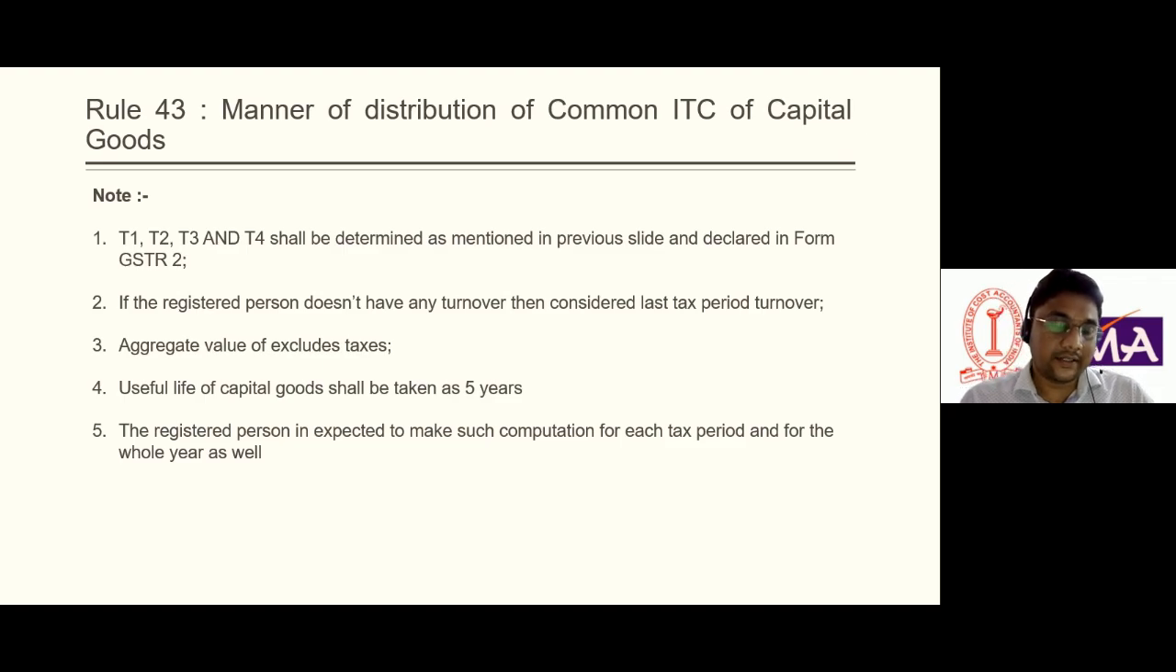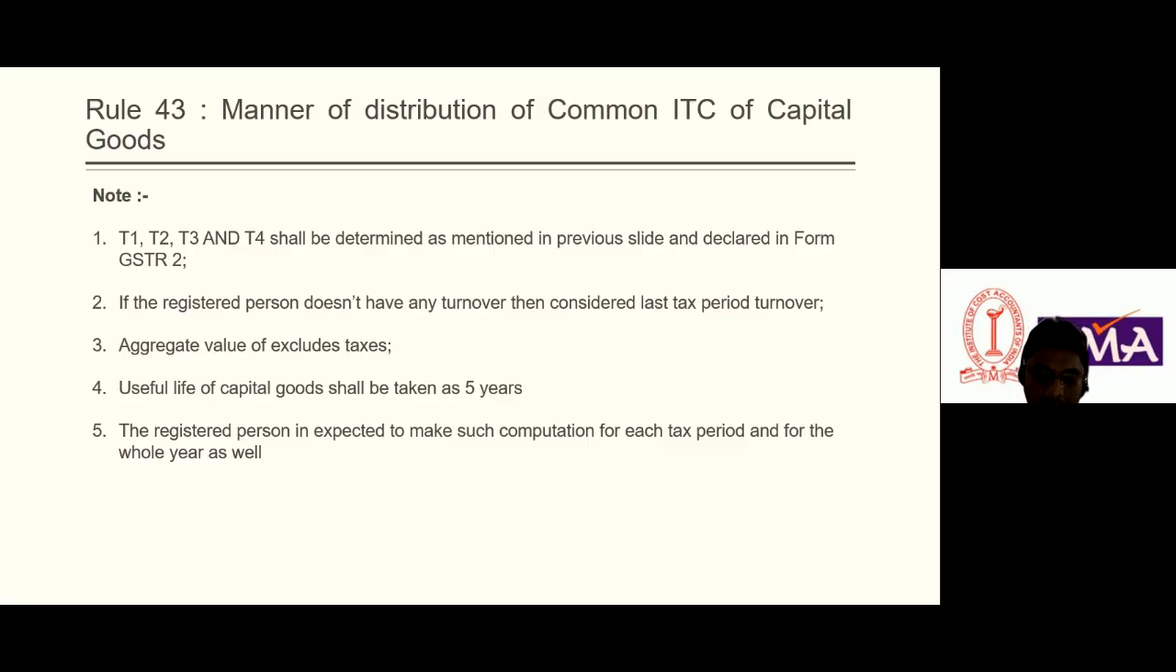That's why after that we are able to compute the number of months left. And the fifth condition is that the registered person is expected to make such computation for each tax period and for the whole year as well. It means a regular taxpayer needs to compute this common ITC of capital goods as per Rule 43 every month, as well as every year. So this is all about Rule 43.